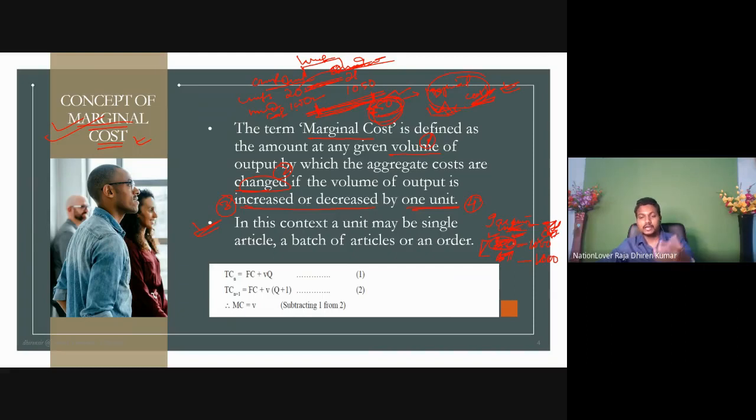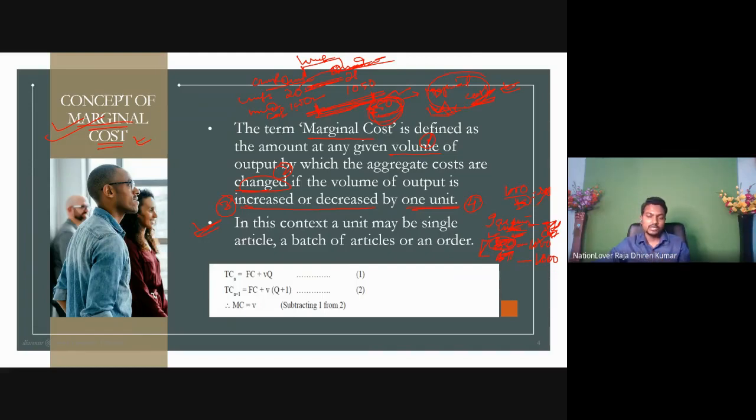So we can directly calculate what will be the cost of 1 unit by dividing 1000 by 50. By dividing 1000 by 50, we can directly calculate that it is 20. Not like that, because not all the costs are variable cost. You have to understand, not all the costs are variable cost. There is a fixed cost also, some part like rent, salary, etc. Fixed costs are also there. So you cannot directly calculate the cost per unit in this way.